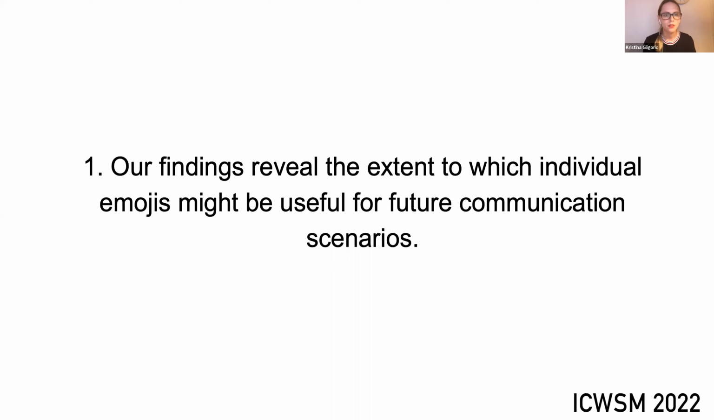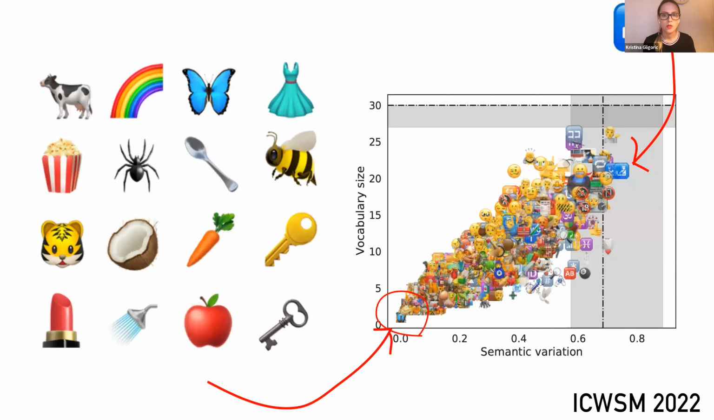First, our findings reveal the extent to which individual emojis might be useful for future communication scenarios. 16 emojis are described by annotators with a single unique word. For educational scenarios, it is likely that these emojis can be used without introducing misunderstanding. On the other hand, 55 emojis have ambiguity indistinguishable from random, the most ambiguous emoji being the customs emoji. For future scenarios, these emojis are unlikely to be useful since they introduce a high level of ambiguity.